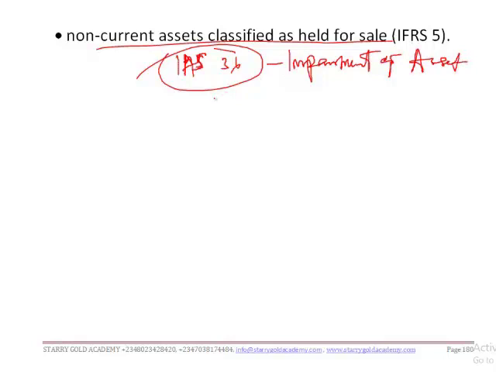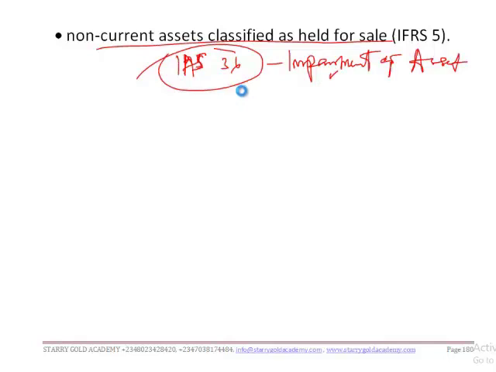So inventory as an asset might be impaired. Assets held for sale might be impaired. Non-current assets, that is PPE, might be impaired. Investment property might be impaired, and the likes.